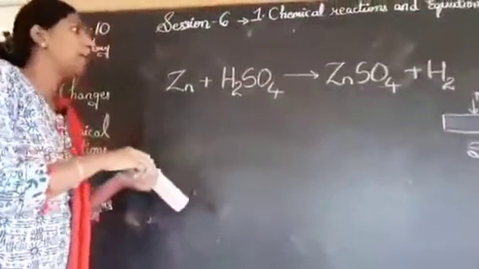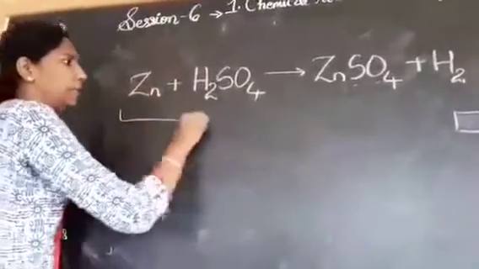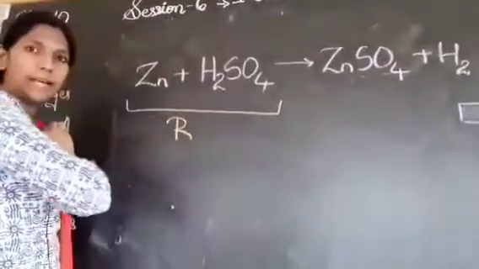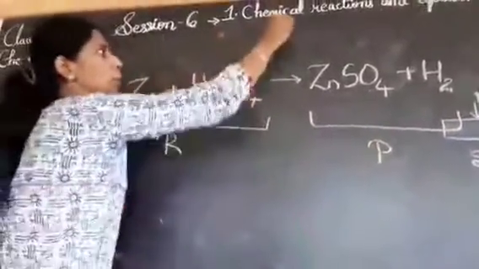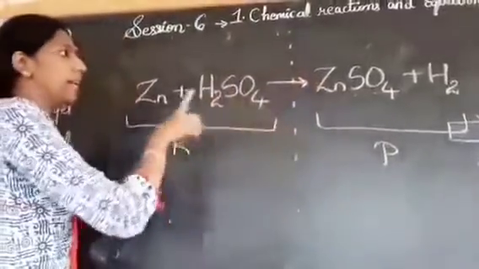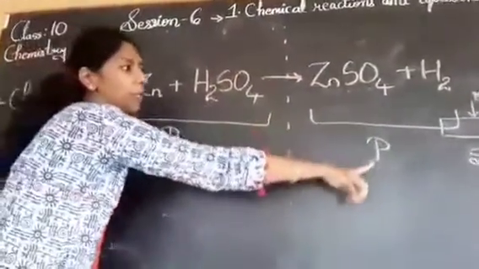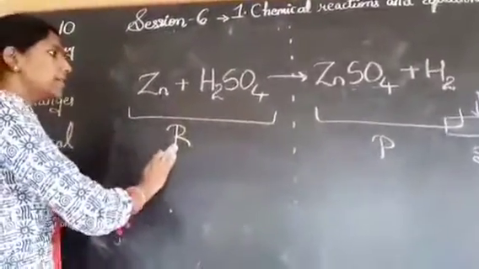Let's see why it is incomplete. First thing, step 1, I have explained: these are the reactants, these are the products, which are divided by the arrowhead to represent that reactants are transformed into products. Okay, look at the reactants.